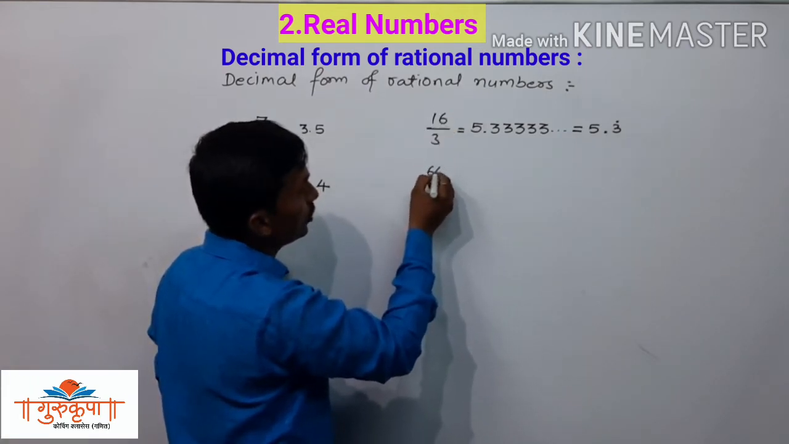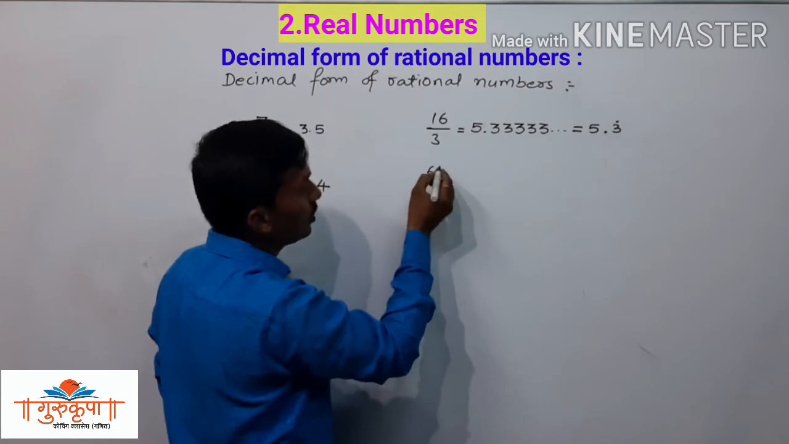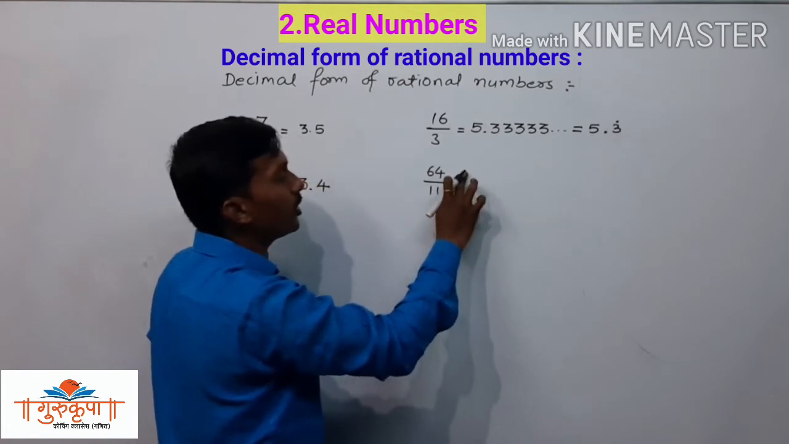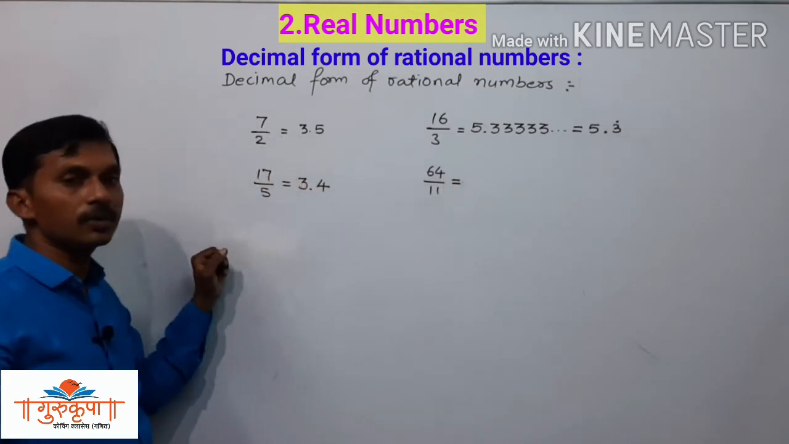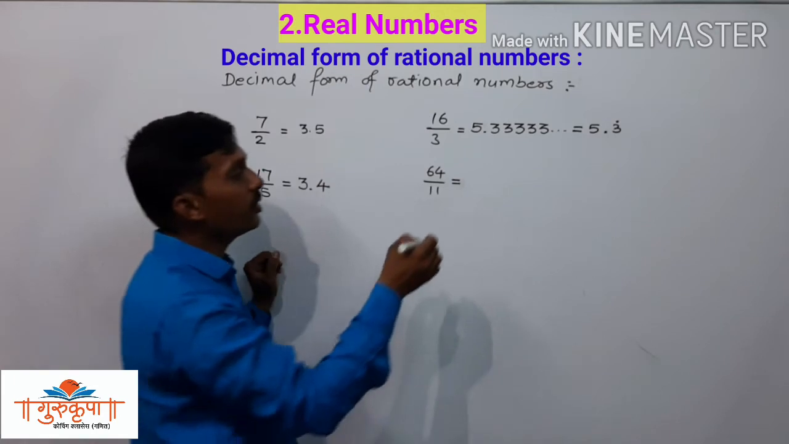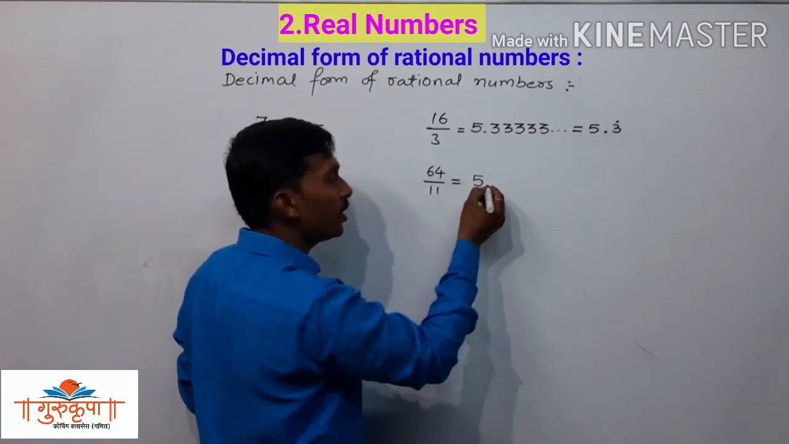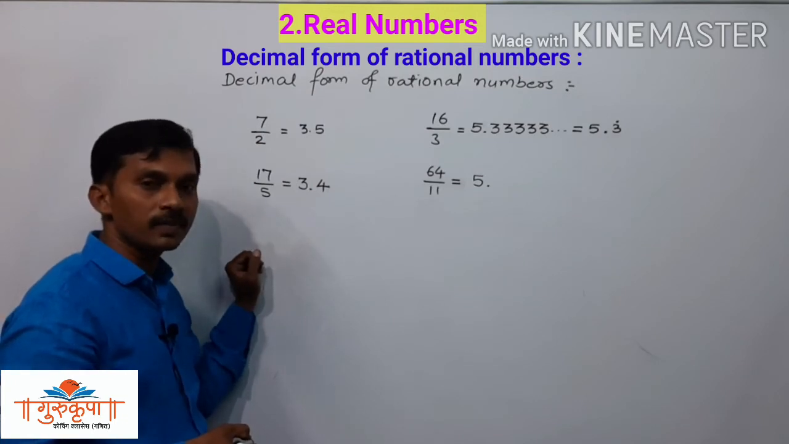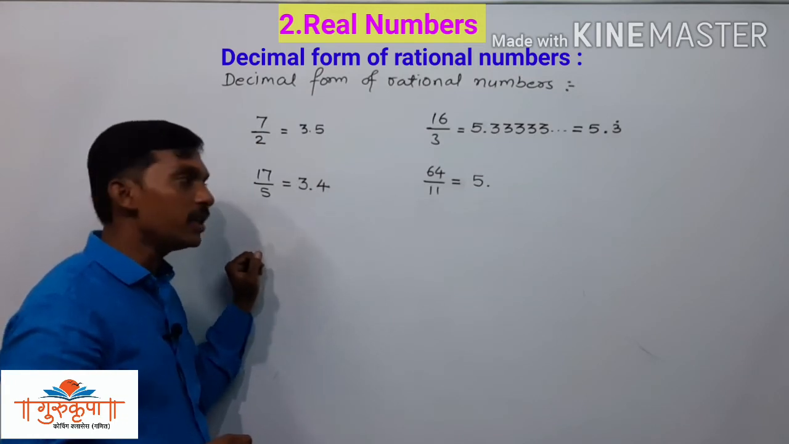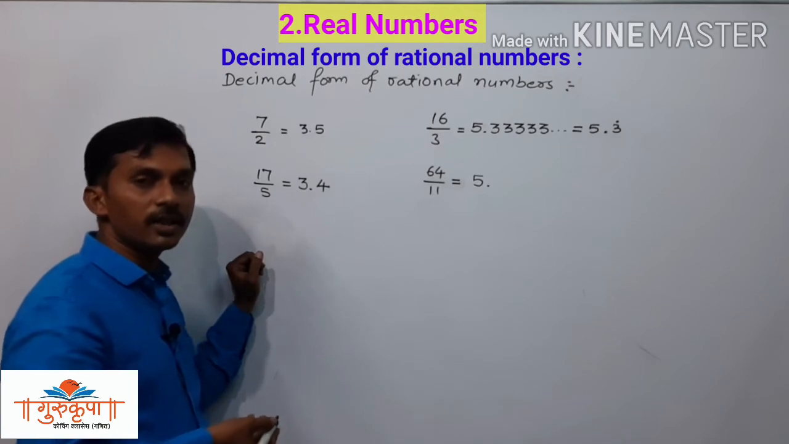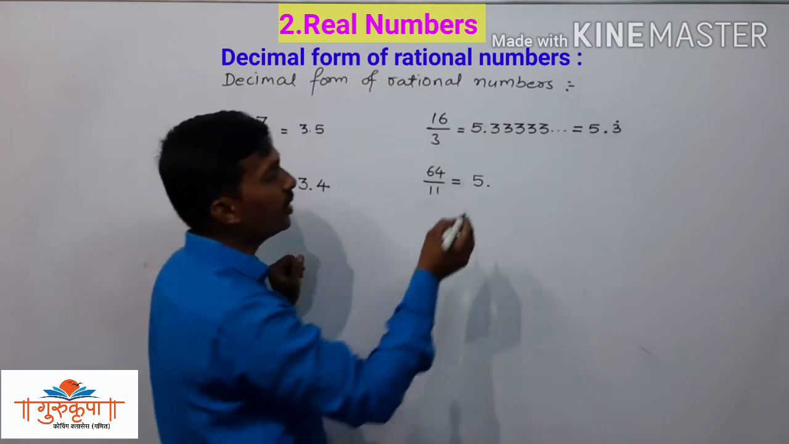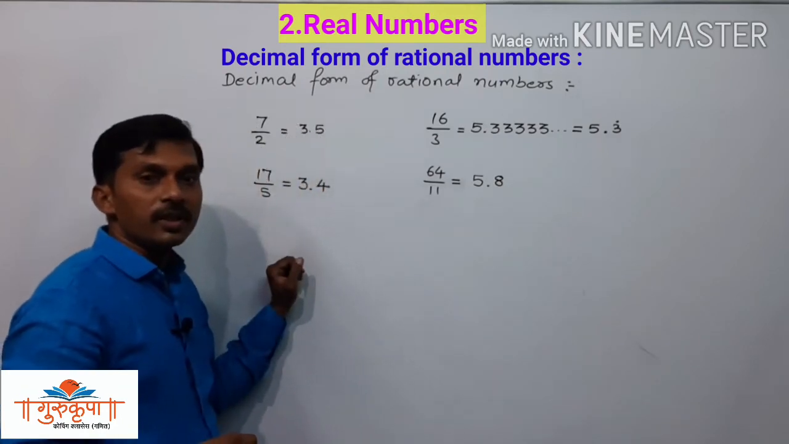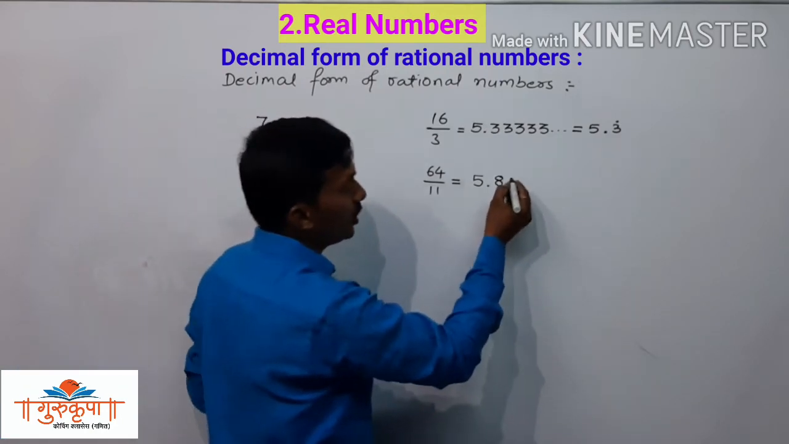We will take one more example: 64 divided by 11. Now divide 64 by 11. 11 5s are 55 and the remainder is 9. Now we take 0 beside 9, that becomes 90. 11 8s are 88, 2 is remaining there. Now we have 20. So 11 1s are 11.